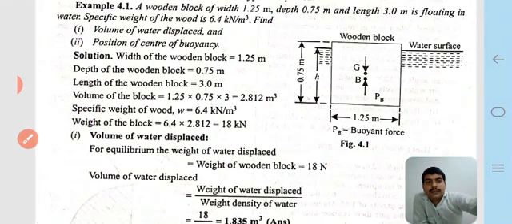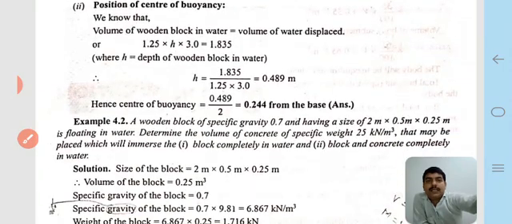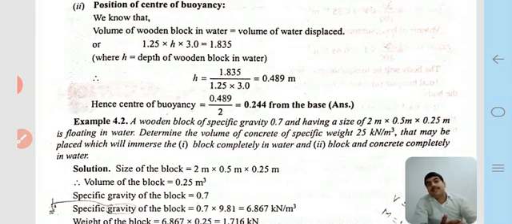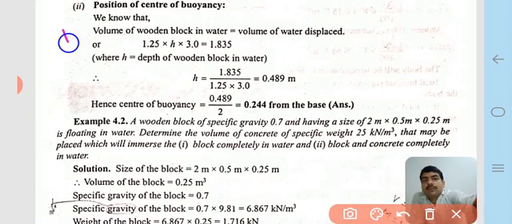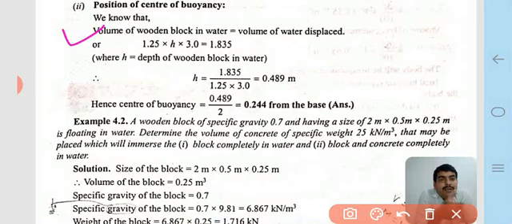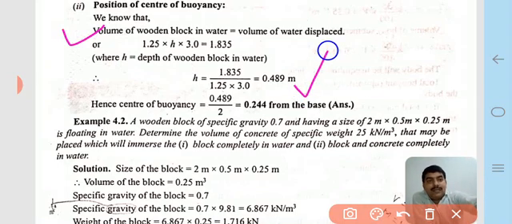Now the second part of the question, the position of the center of buoyancy. We know that the volume of the wooden block in water is equal to the volume of water displaced. Therefore, 1.25 meter times h times 3 is equal to 1.835. Therefore, h is calculated as 0.489 meter.